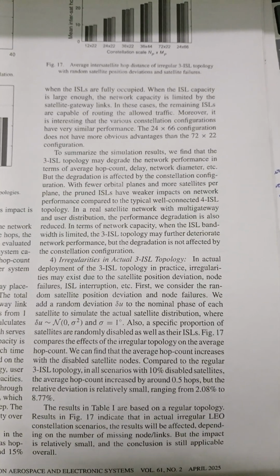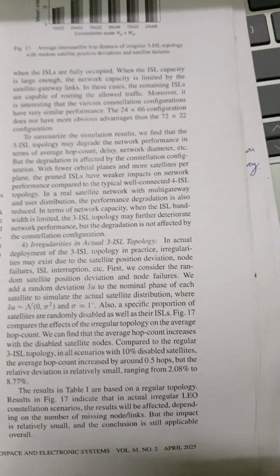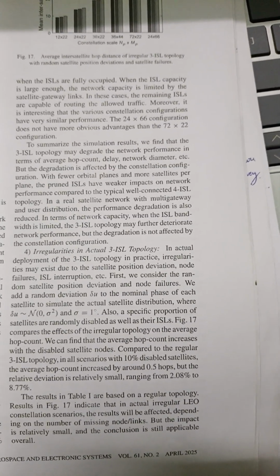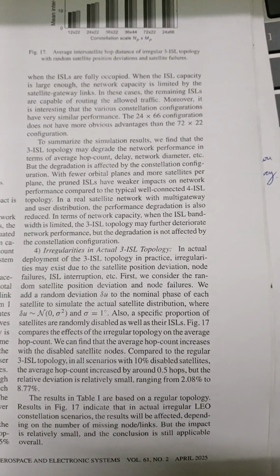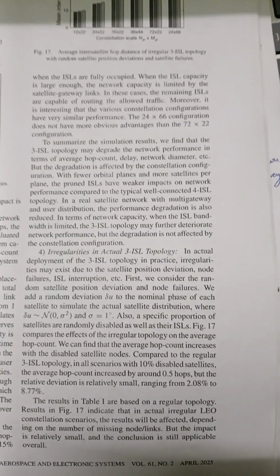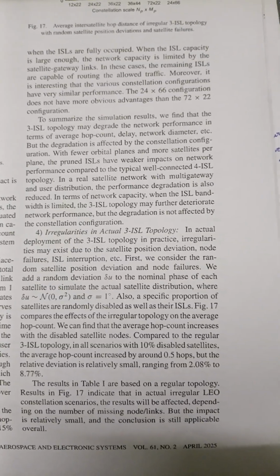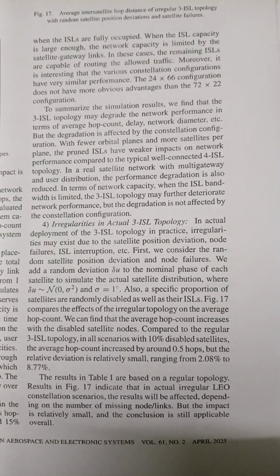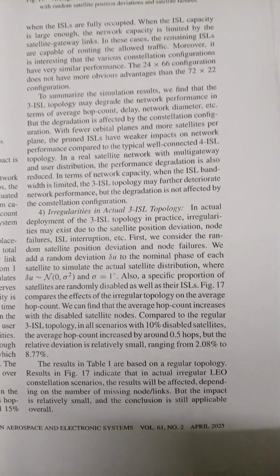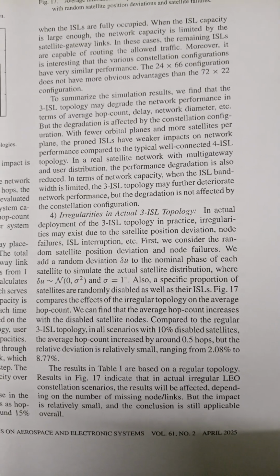Figure 17 compares the effect of the irregular topology on the average hop count. We can find that the average hop count increases with the disabled satellite nodes compared to the regular 3 ISL topology. In all scenarios with 10% disabled satellites, the average hop count increased by around 0.5 hops, but the relative deviation is relatively small, ranging from 2.08% to 8.77%.